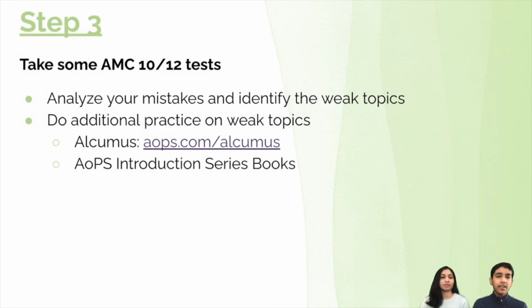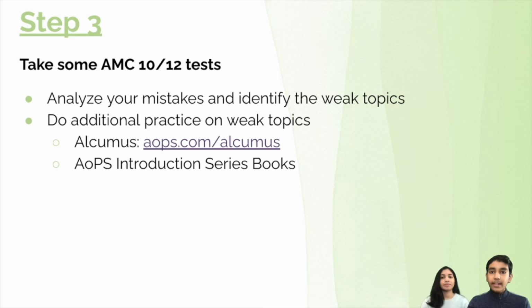Okay, so the next step is take some AMC 10/12 tests. So now you've learned all the concepts. So now when you take some AMC 10/12 tests, you'll see, oh, I'm missing all the geometry questions or something, or you're seeing that you're getting more of the combinatorics questions. So you can identify your weak topics. You can identify maybe you're bad at geometry. And then let's say I'm bad at geometry.